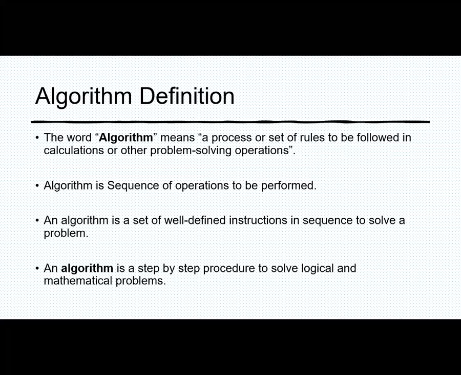An algorithm is a set of well-defined instructions in sequence to solve a problem. An algorithm is a step-by-step procedure to solve logical and mathematical problems. Here I have stated algorithm in various definitions, but the simplest way to understand the algorithm is that it is just a finite sequence of steps for solving a particular given problem.